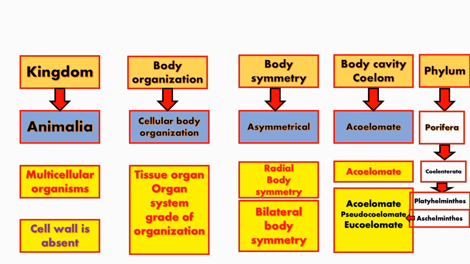Next is Aschelminthes, which are pseudocoelomate with bilateral symmetry and organ system grade of organization. Next, Annelida and all the phyla coming after it show true body cavity, that is they are eucoelomate, with bilateral symmetry and organ system grade of organization.